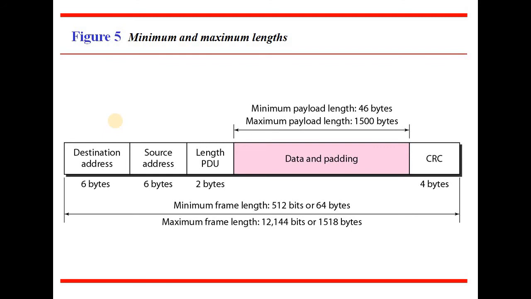Next you have the frame length. Frame length is considered as the length of the frame excluding the actual data we want to send. That includes destination address, source address, length and CRC, but it will not include the data and padding part. So here the minimum frame length is considered as 512 bits or 64 bytes. Among those 64 bytes, 18 bytes are removed. Those 18 bytes indicate the frame overhead, and you are going to transmit 46 bytes of actual data across the network, and the maximum frame length is given as 1518 bytes.